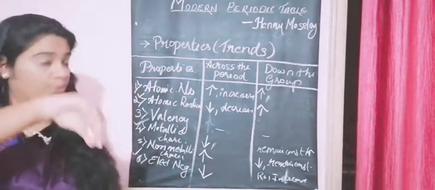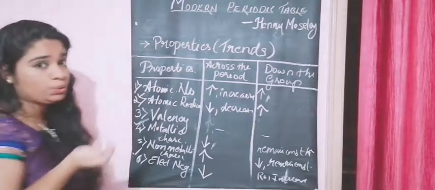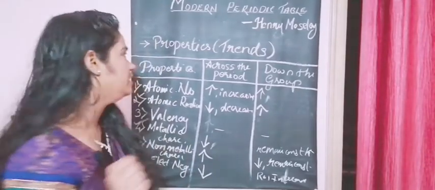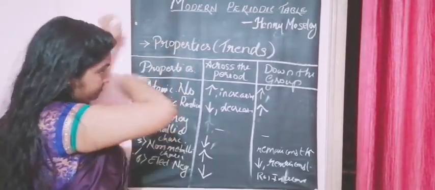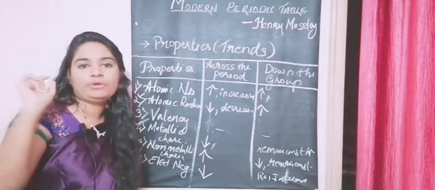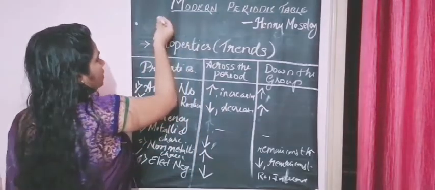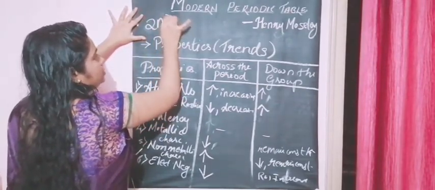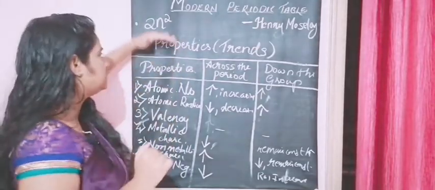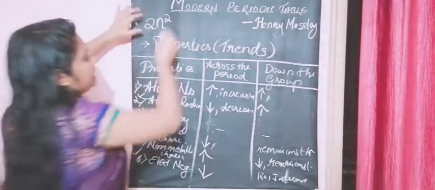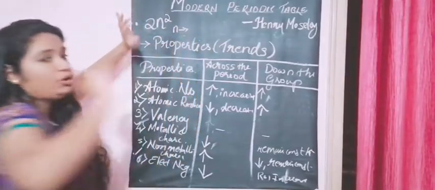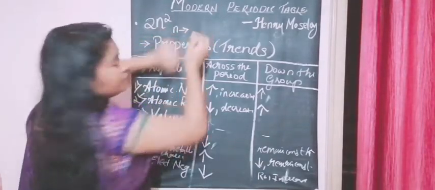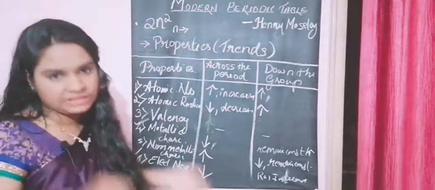And one more point: they may ask you to calculate the number of electrons present in a particular period. They may give you a period number, or the number of shells, that is your n. You have a formula in your textbook, 2n square. What is n? n is the number of the period, or the number of shells. So both are the same.